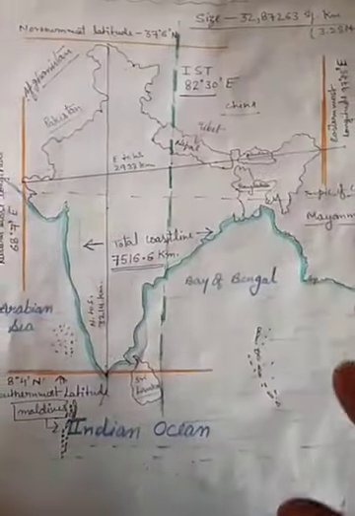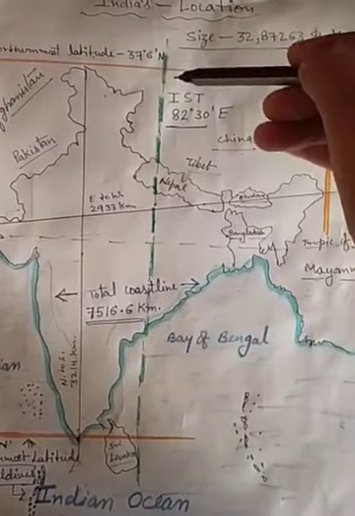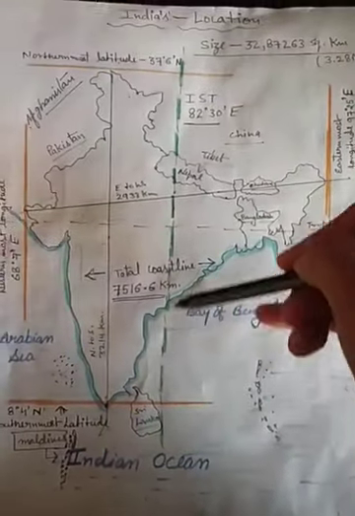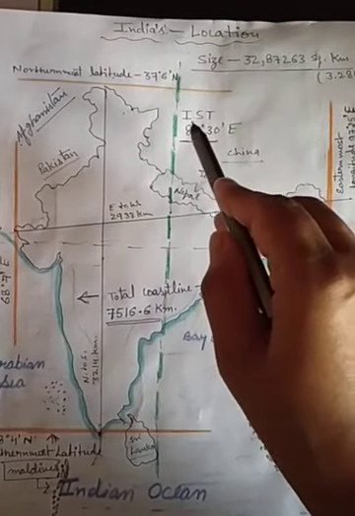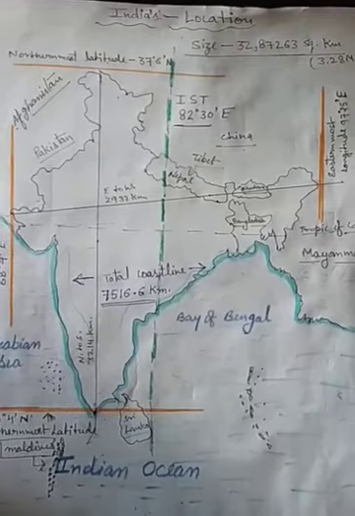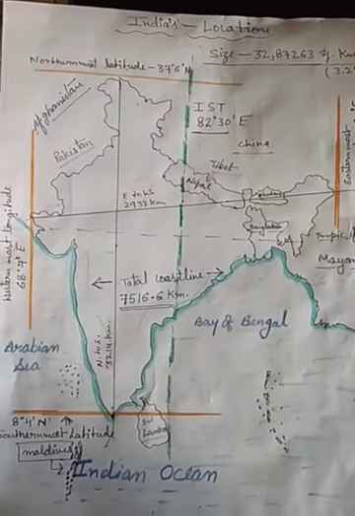Now another point is also shown here, that is the dotted line you are seeing. That dotted line is the Indian Standard Time. What is it? That is the Indian Standard Time. Now the question is, what is the Indian Standard Time and why do we need an Indian Standard Time?